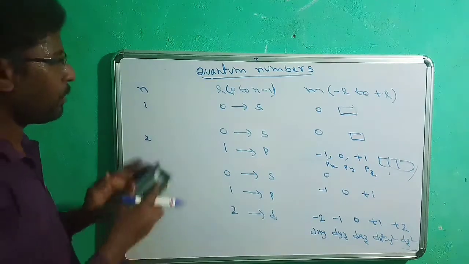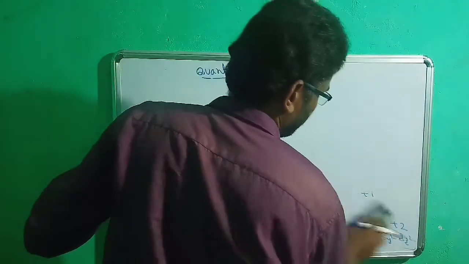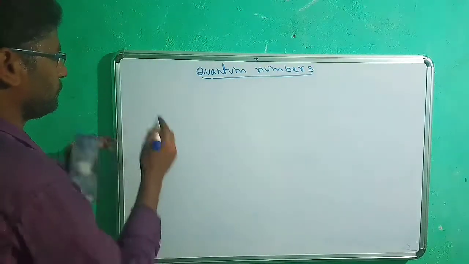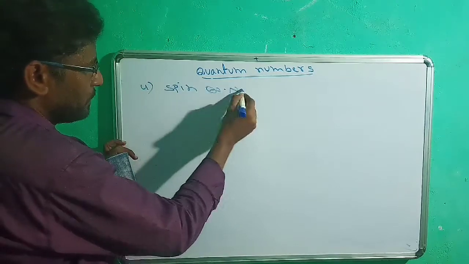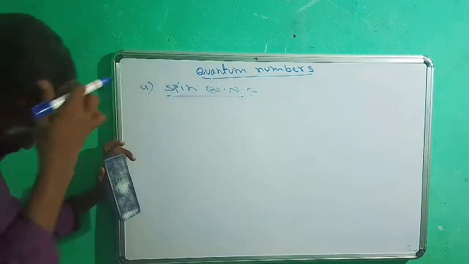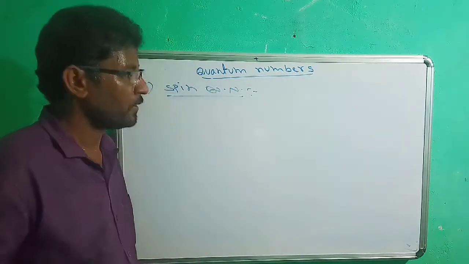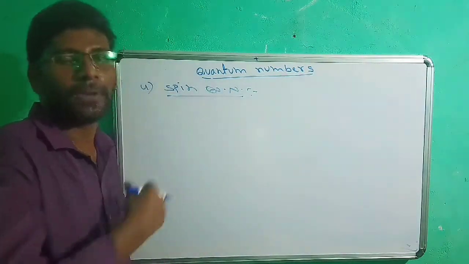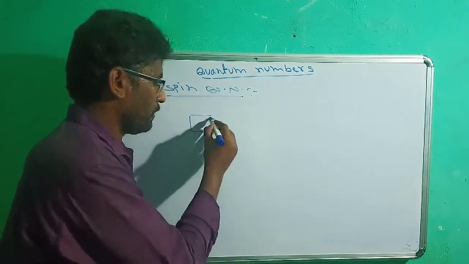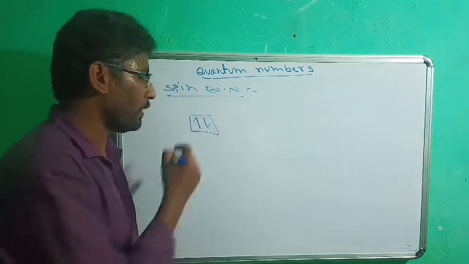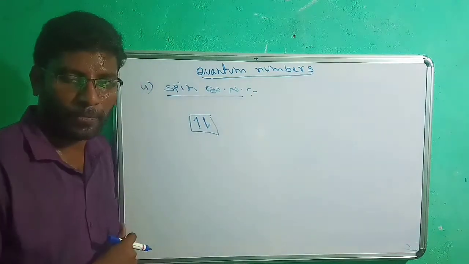And the fourth quantum number is called the spin quantum number. This spin quantum number simply gives information about the direction of rotation of an electron in an orbital. In any orbital, two electrons are possible. One must be clockwise, and the second must be anti-clockwise.